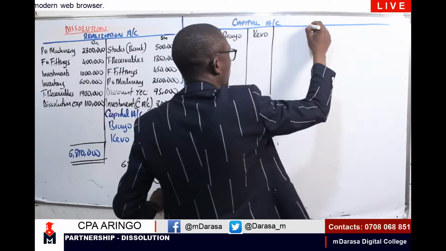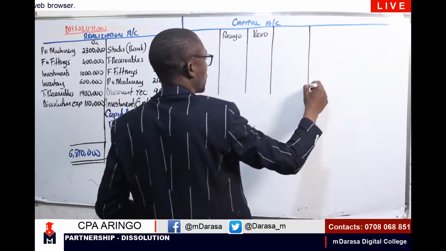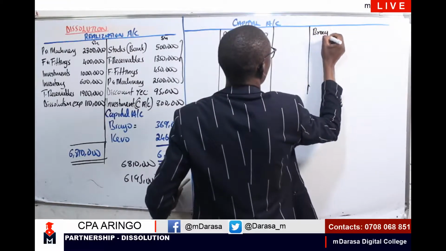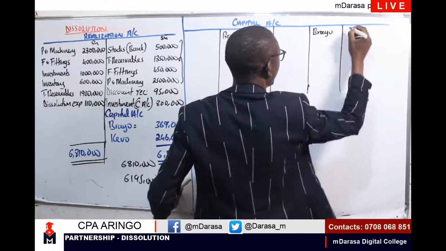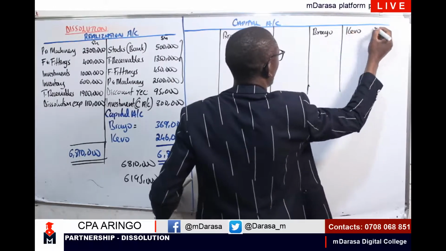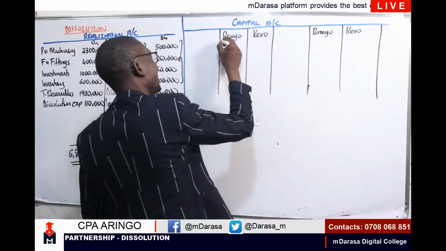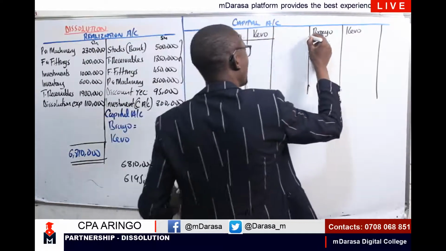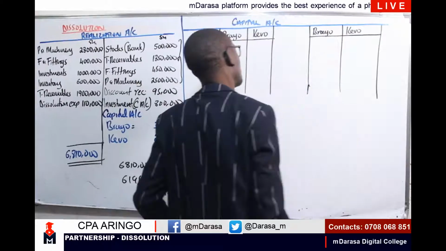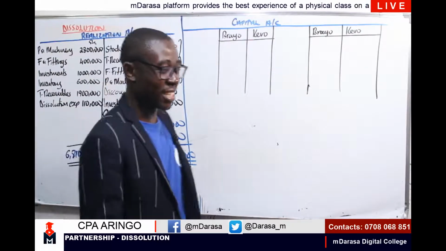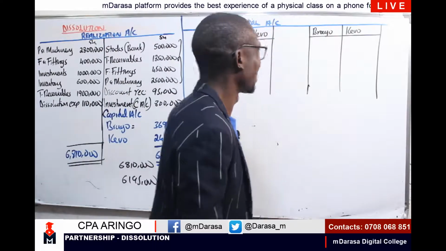We are having, again, on the credit side, Brayo and Kevo. I know probably who are watching us in Kenya, you kind of relate the characters of these two individuals, but you are not saying that these Brayo and Kevo of ours, they do have that character, right? These ours are clean.